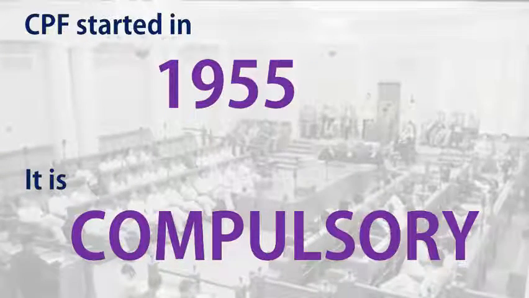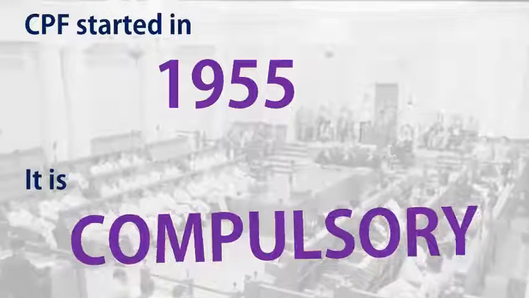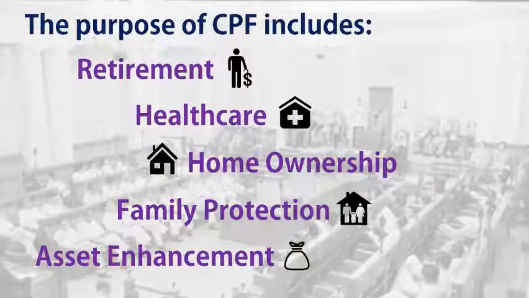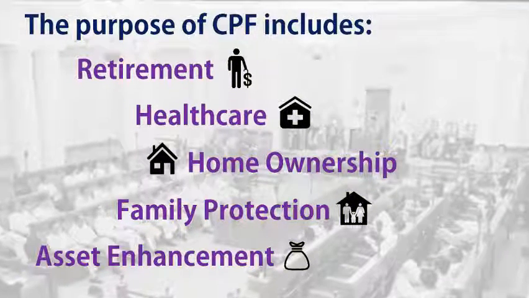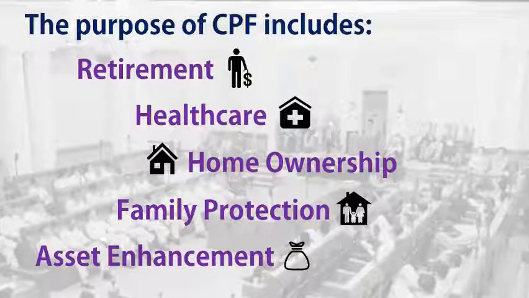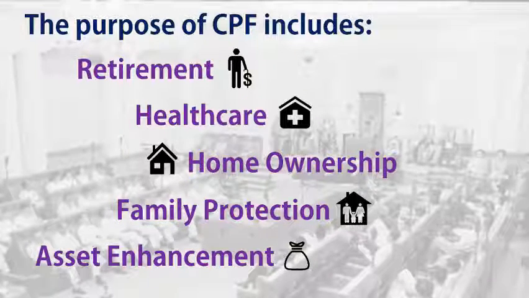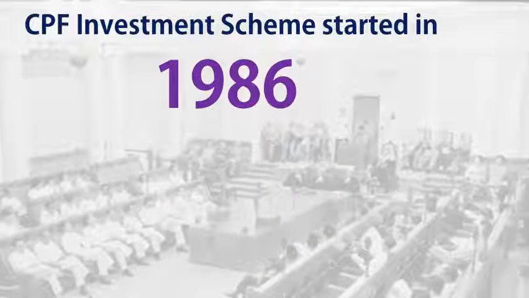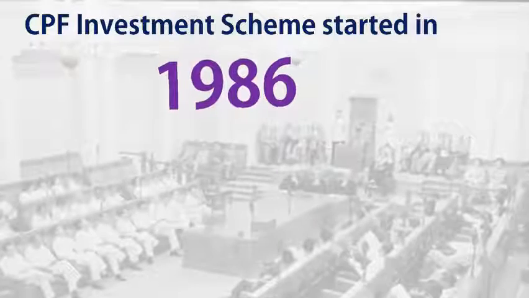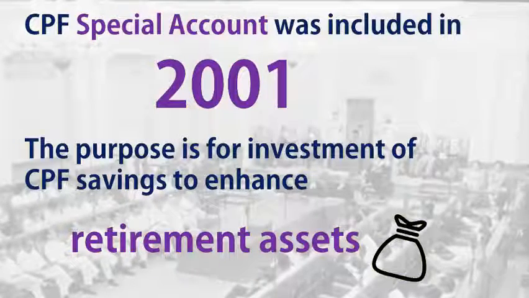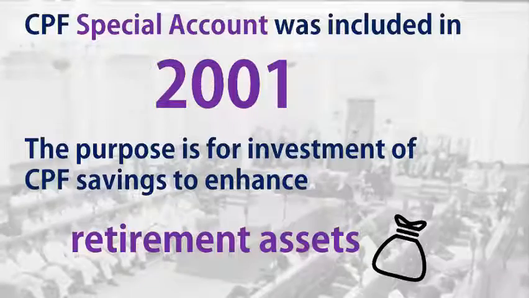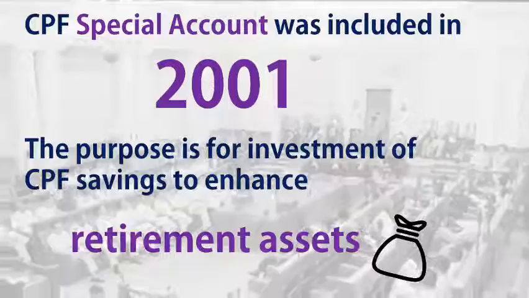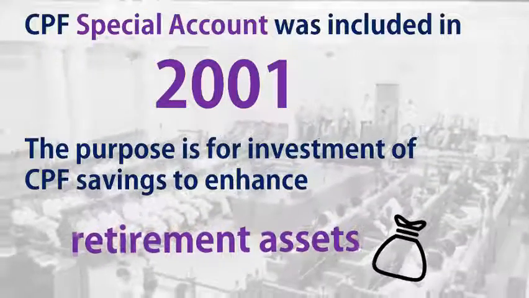Now, CPF started in 1955 and it is compulsory for everyone to contribute to CPF. And the purpose of CPF includes retirement, healthcare, home ownership, family protection, as well as asset enhancement. The CPFIS started in 1986. And the CPF special account was only included in 2001. The purpose is for investment of CPF savings to enhance your retirement assets.